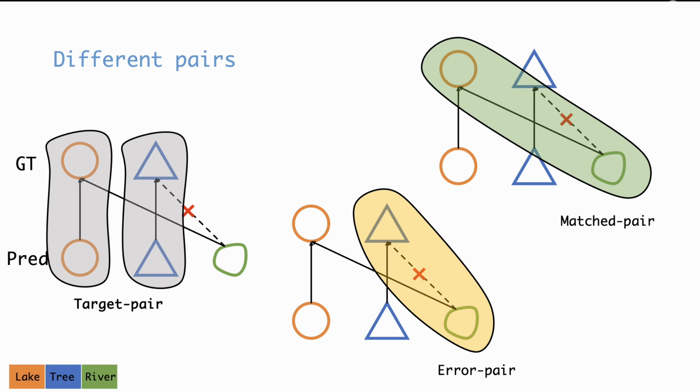The second one is the error pairs. These are predicted masks that mistakenly overlap with the wrong ground truth region or mask. They are considered model errors. The third one is the matched pairs. These are pairs where the predicted mask overlaps well with the ground truth mask, but their category labels do not match. By separating matches in this way, we can better understand how the model is behaving, not just whether it gets the final answer right, but how and where it gets confused.